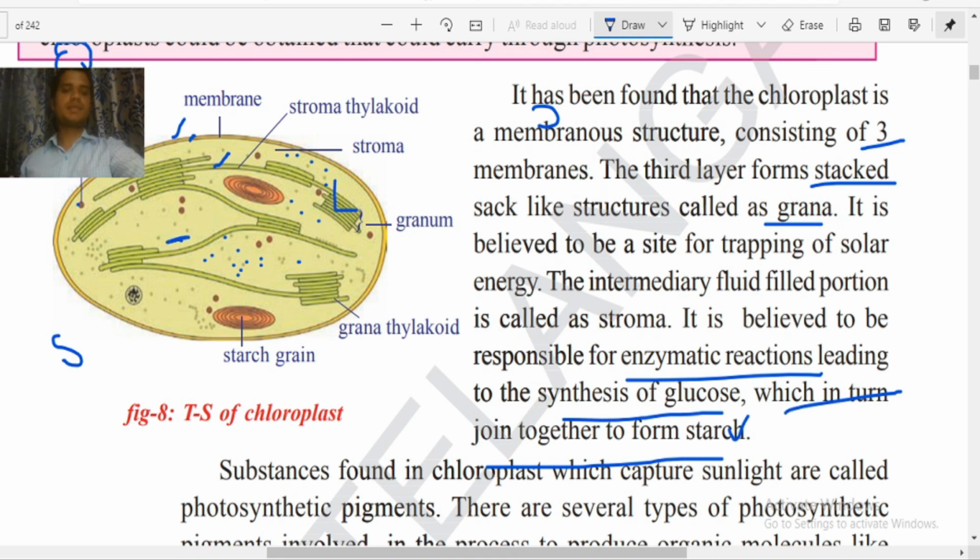Light reaction happens here and the dark reaction happens in this liquid. After these enzyme reactions, small carbohydrates are produced, and they join together to form a very big starch-like structure.